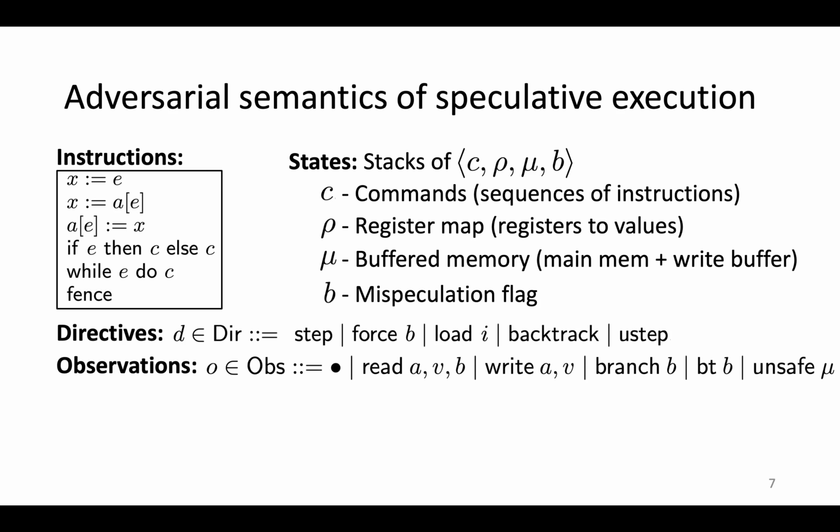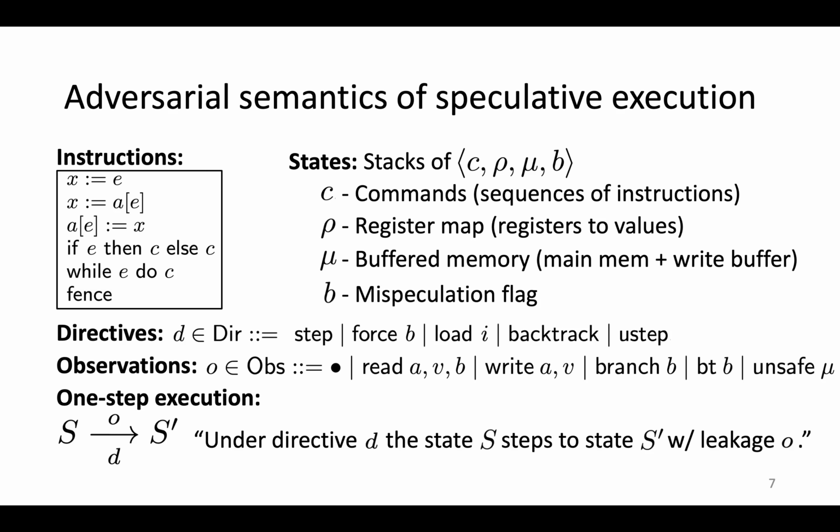Our semantics is also instrumented with observations to model timing side-channel leakage. For example, the circle represents steps that don't leak observations. The adversary can observe the targets of memory accesses via read and write observations, and control flow via branch observations.